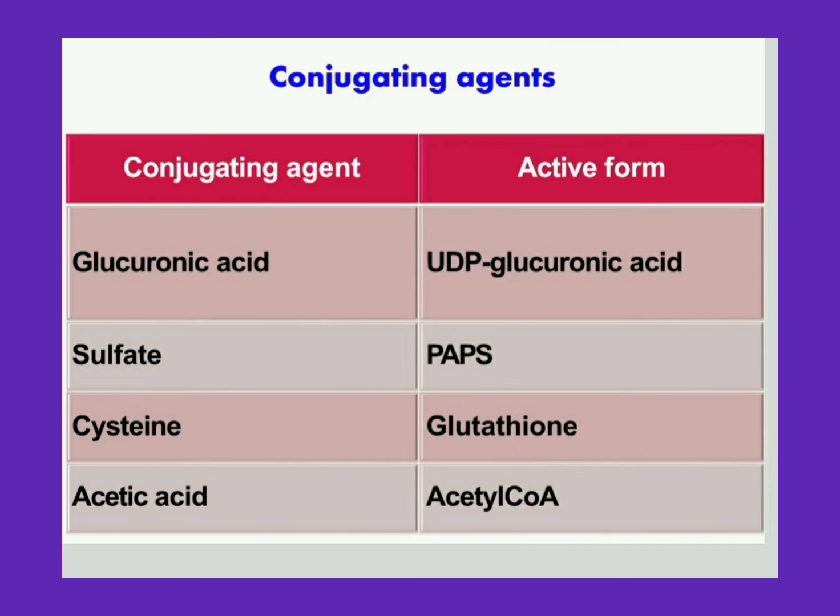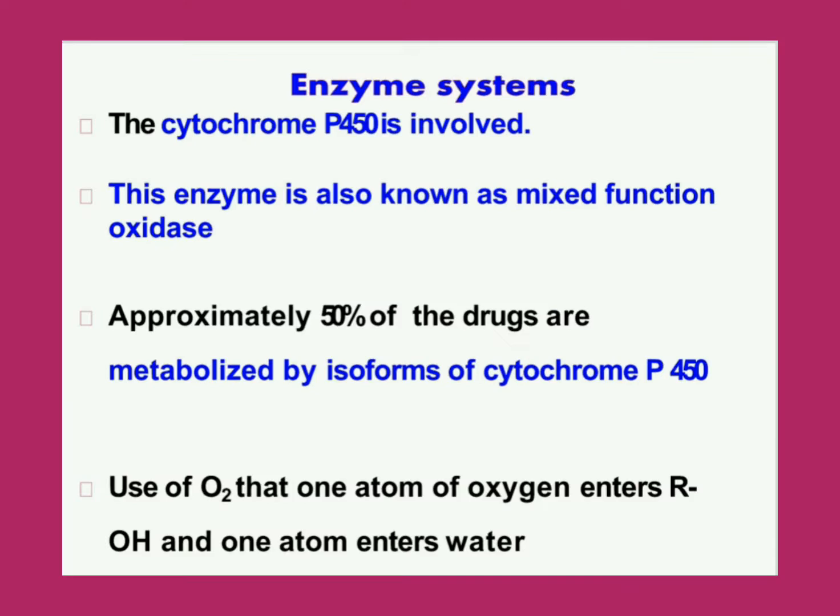In oxidation or hydroxylation of phase 1, an important enzyme is required, that is cytochrome P450. This cytochrome P450 is also known as mixed function oxidase, and it is a monooxygenase. It means one molecule of oxygen is incorporated into the substrate and another molecule is reduced to form a water molecule.